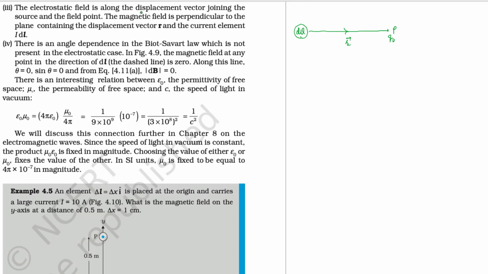So electrostatic field is along the displacement vector joining the source and the field point. This is the source, and this is the displacement vector.